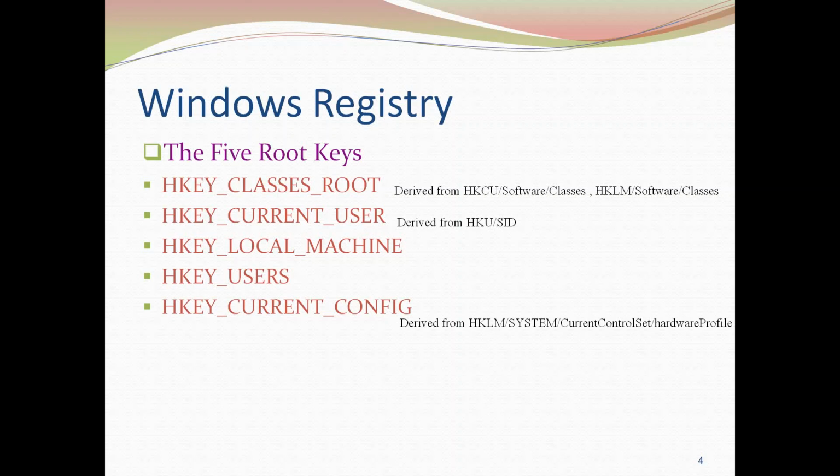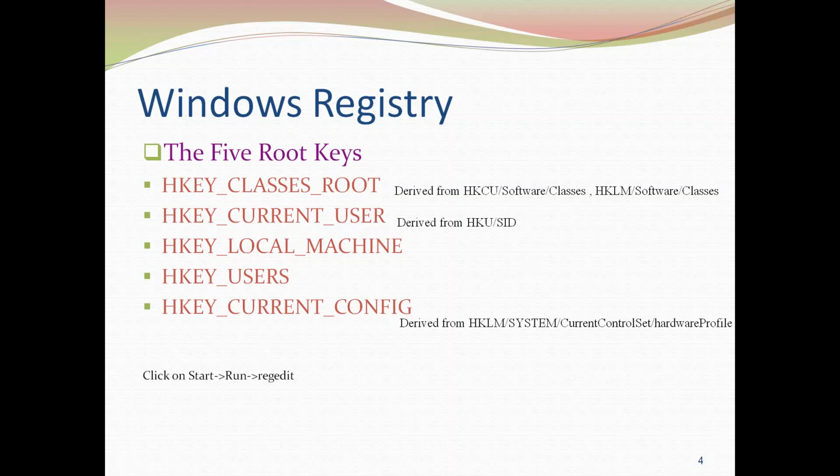So for the users who have logged in, the current configuration for that user, related to what hardware is connected to that particular system, those details we can get from HKEY_CURRENT_CONFIG. This is also derived from the local machine. So this particular root key is derived from the local machine root key.